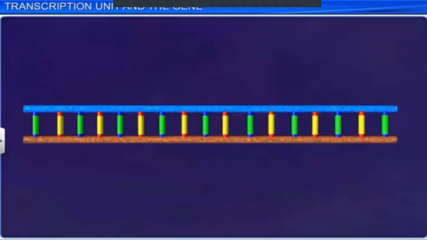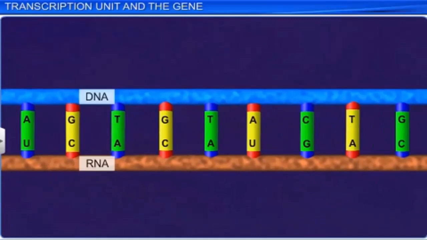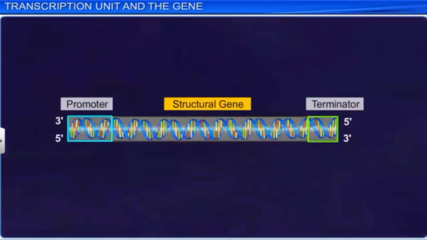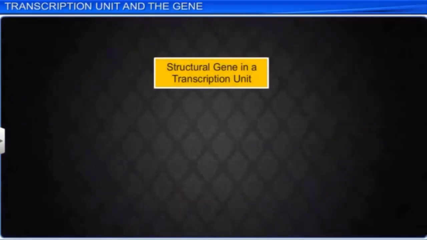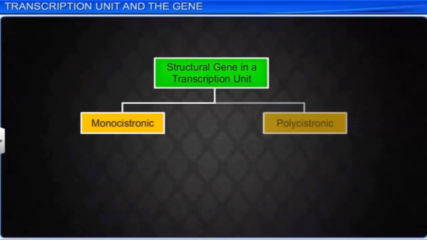The sequence of this strand is the same as that of RNA, except that thymine exists in place of uracil. The structural gene can be defined in terms of a cistron, or segment of DNA that codes for a polypeptide. The structural gene in a transcription unit can be either monocistronic or polycistronic.